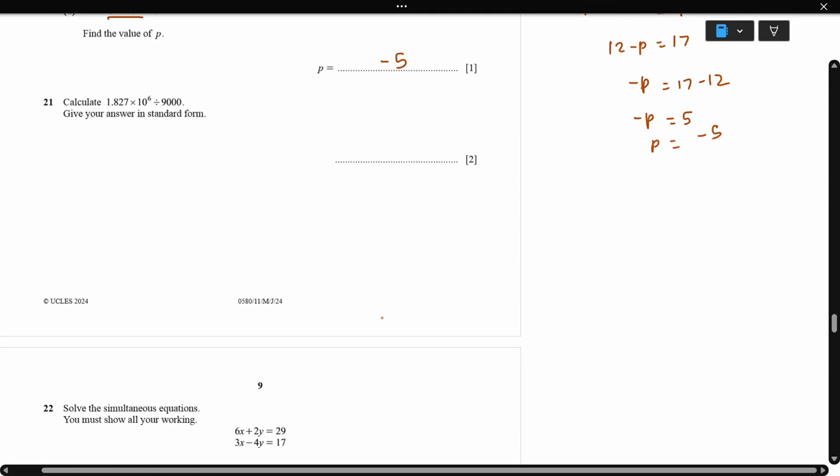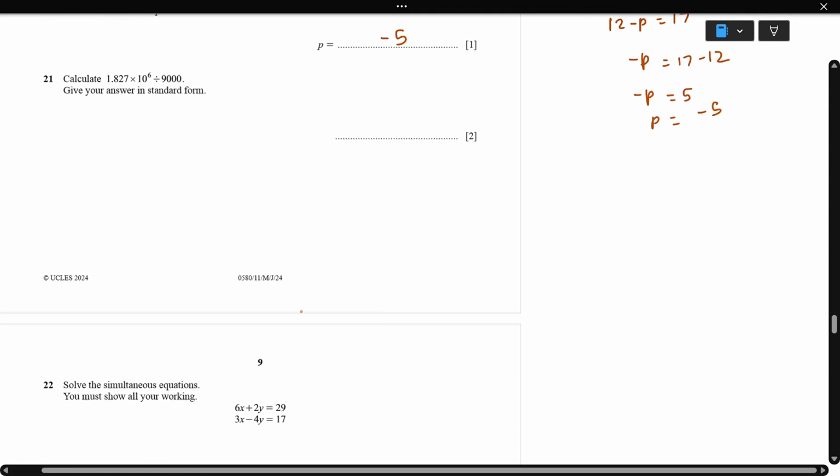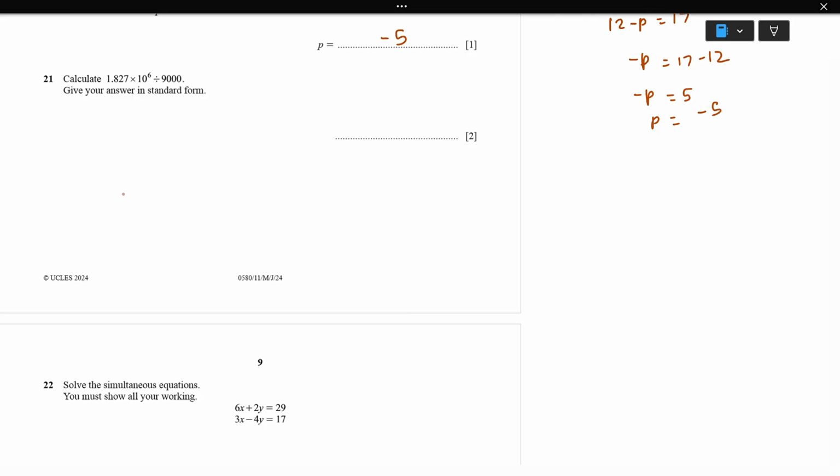Next one, question 21. Calculate 1.827 times 10 power 6 divided by 9000. Use the calculator. Your final answer will be visible as 203. But here it asks to give the answer in standard form. Standard form means one digit before the decimal place from the left, so I'll write the decimal here. What will happen? I'm moving 2 places here. So 2.03 times 10 power 2.